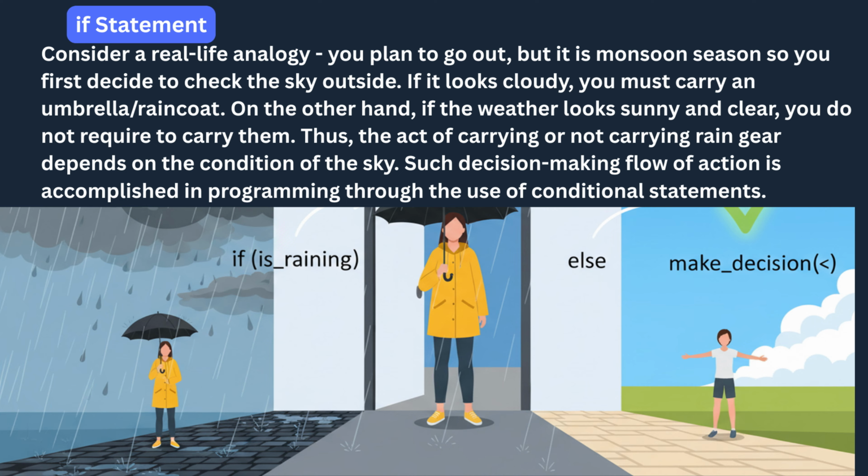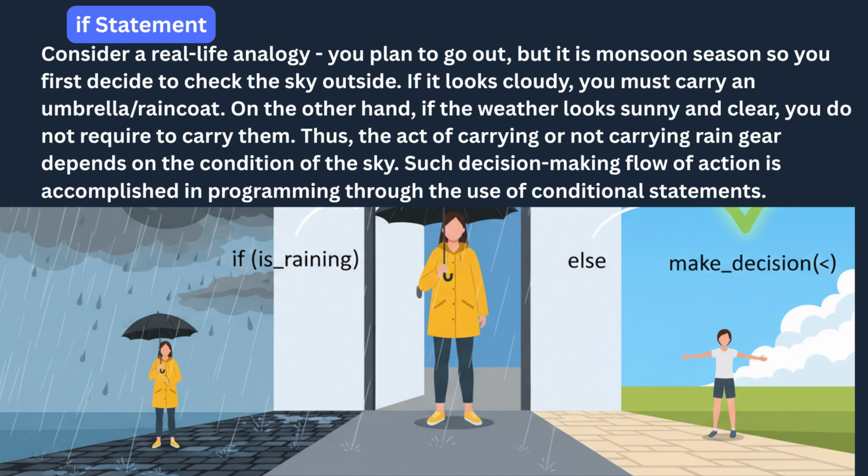This thought process directly mirrors how an if statement works in PHP. The program first checks whether a condition is true. If the condition turns out to be true, PHP runs a specific block of code. If the condition is false, PHP simply skips that block and continues with the rest of the program. In the analogy, the condition is whether it is raining. If the condition is true, the action is to carry an umbrella. If the condition is false, you ignore that action and go out freely.